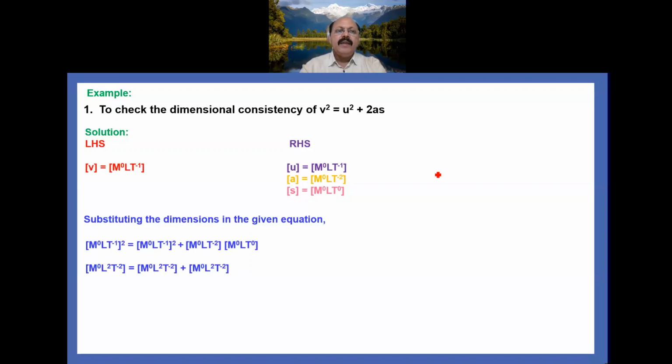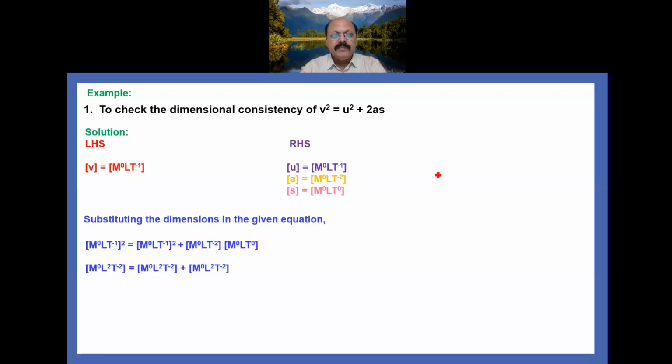So what you will get: on the left hand side, [M^0 L T^-1] whole square. On the right hand side, [M^0 L T^-1] raised to the power 2, plus the acceleration dimensional formula [M^0 L T^-2], then for displacement, [M^0 L T^0].